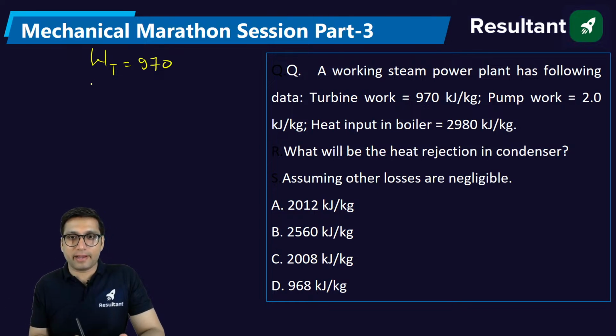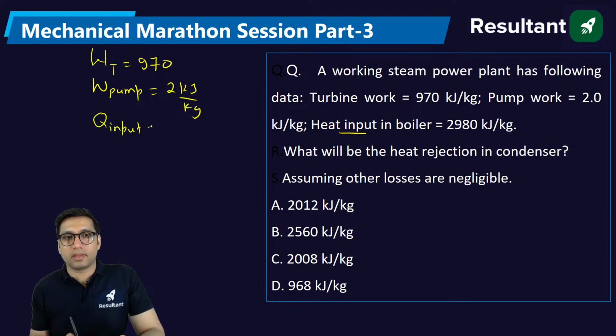Pump work is equal to 2 kilojoule per kg. Heat input in the boiler is 2980. Well, this question may look like an easy question, because steam power plant